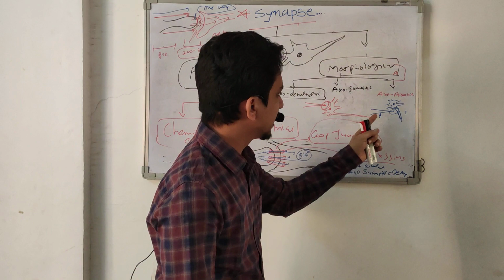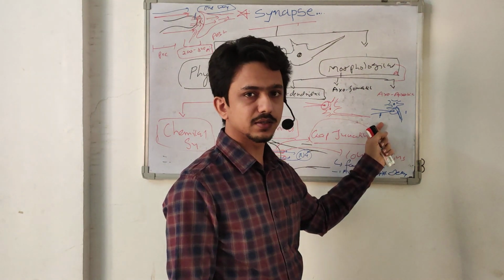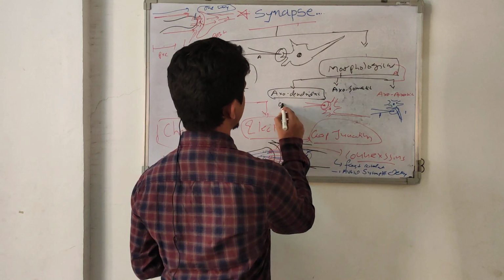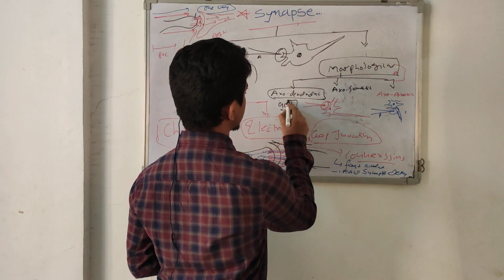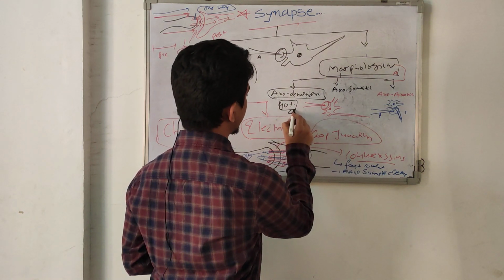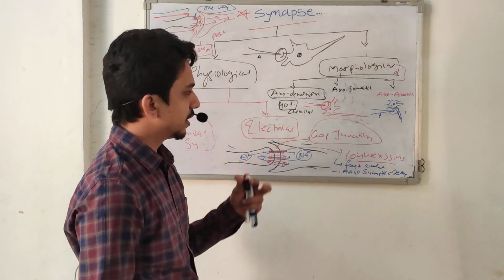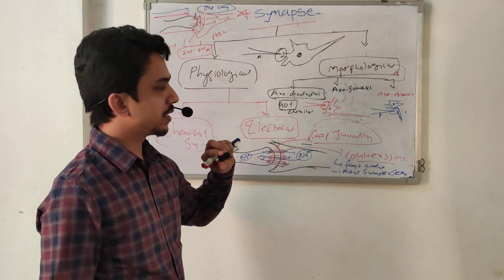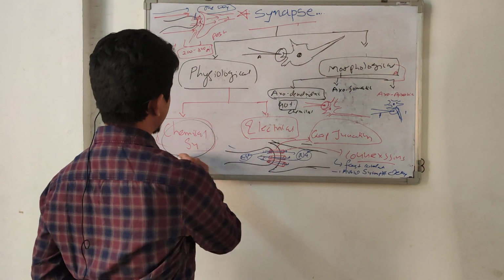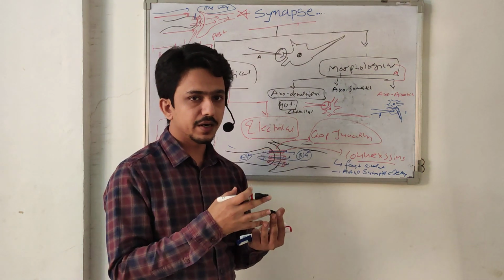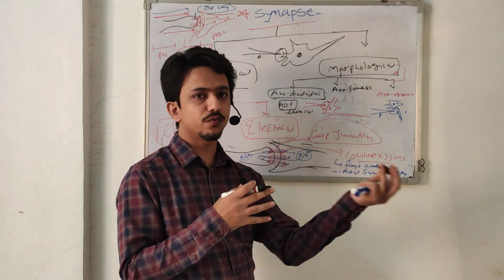But this type of synapse is seen very rarely. Majority, about 90%, of synapses are axodendritic and chemical synapses. Axodendritic and chemical means they are chemical synapses that make a chemical connection on a dendrite of the next neuron.